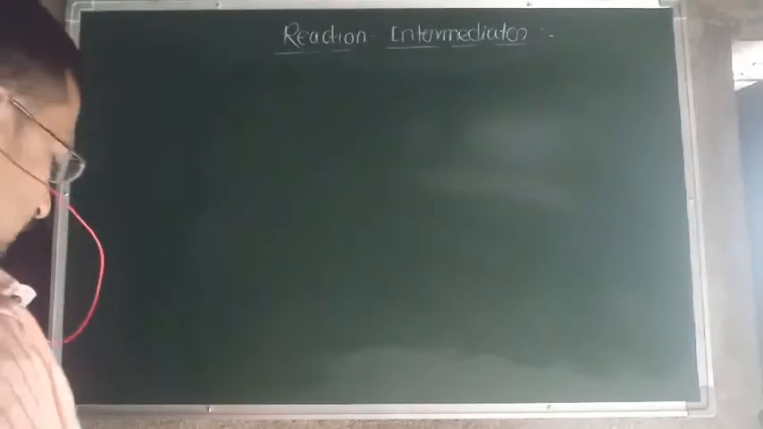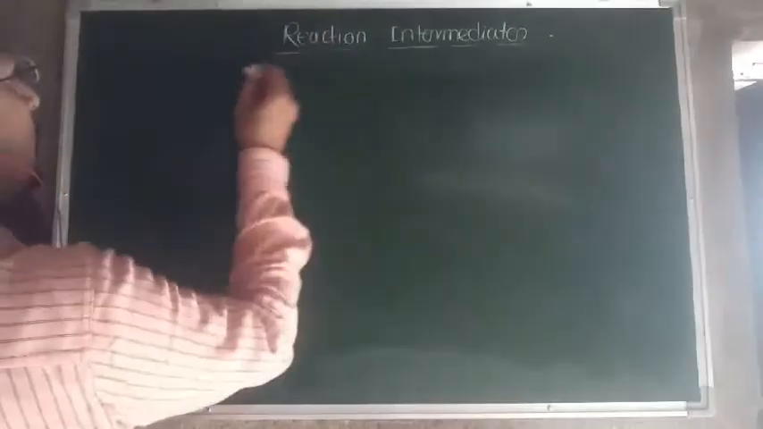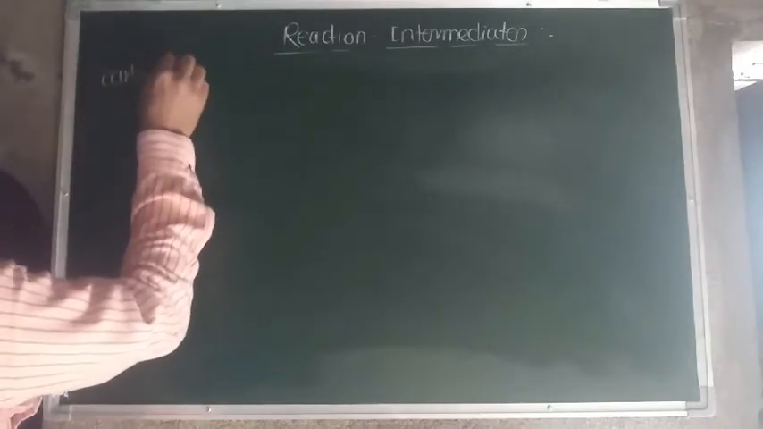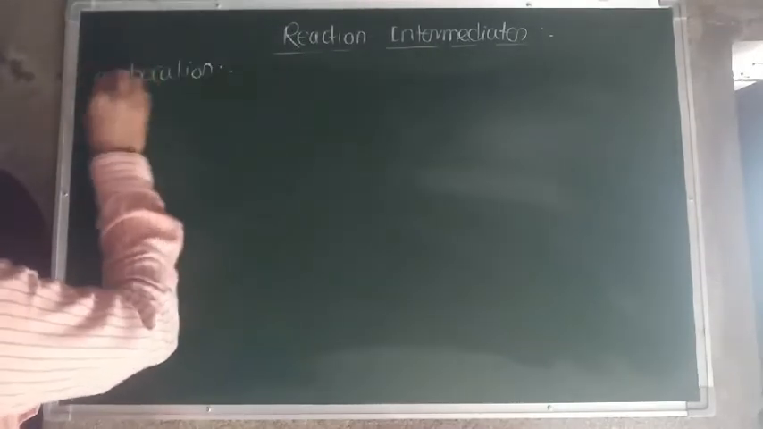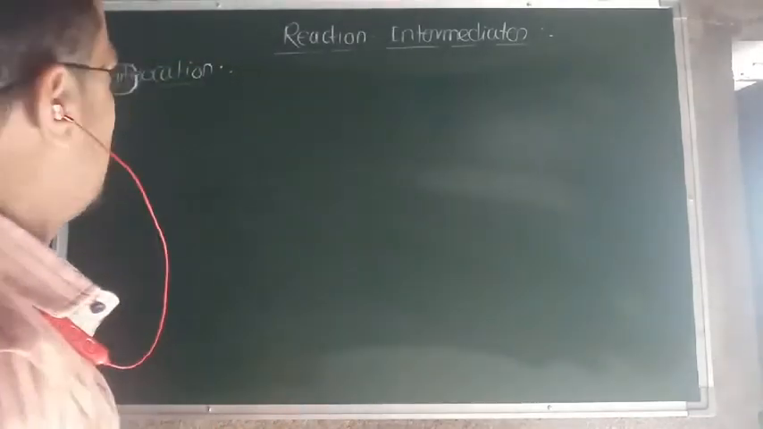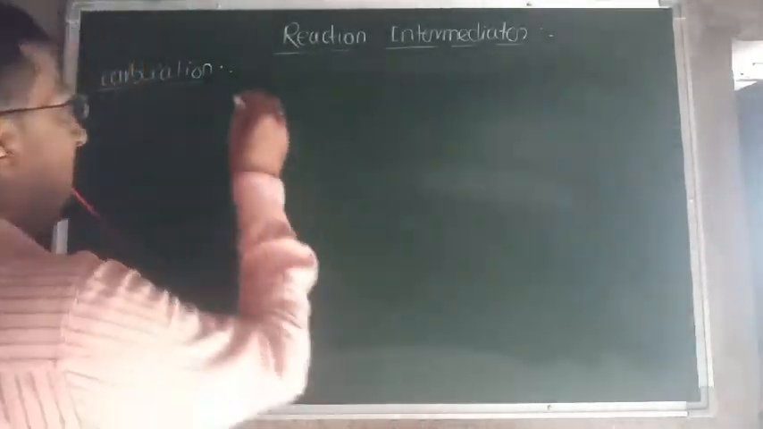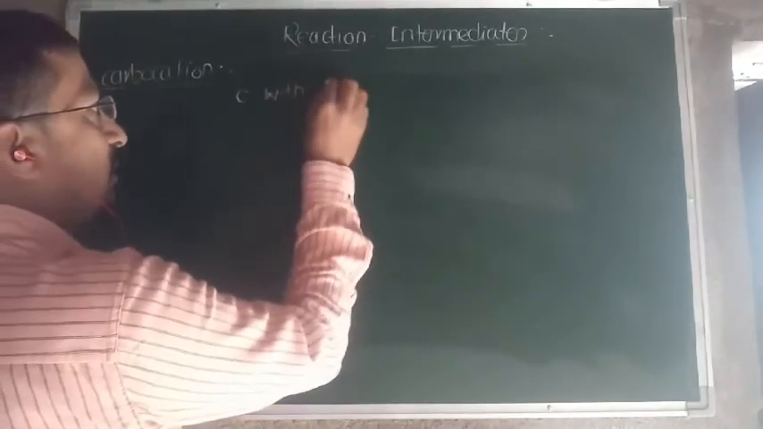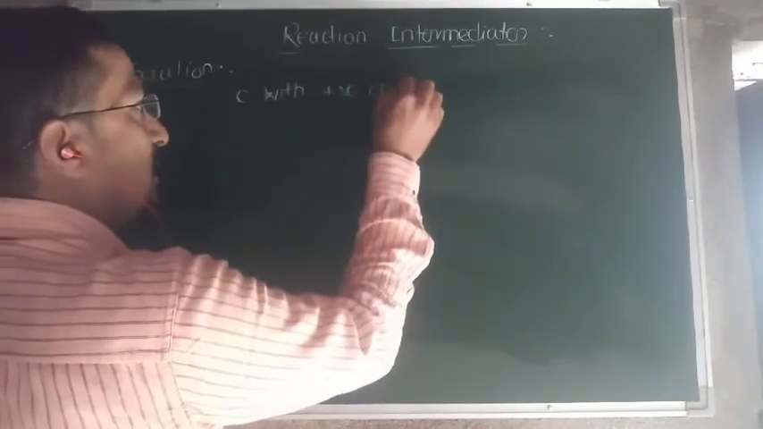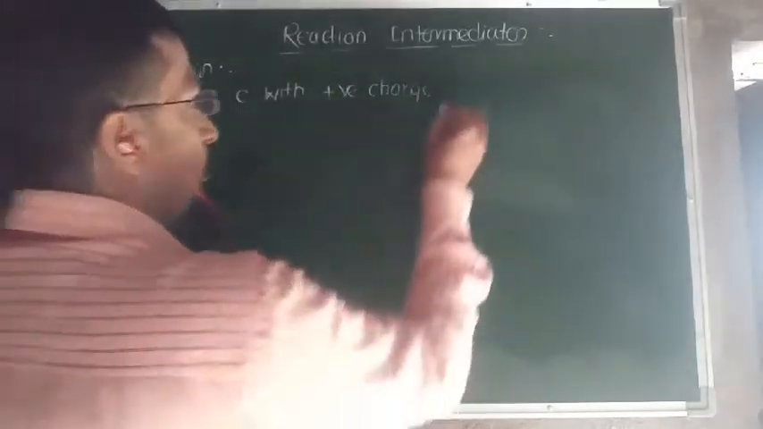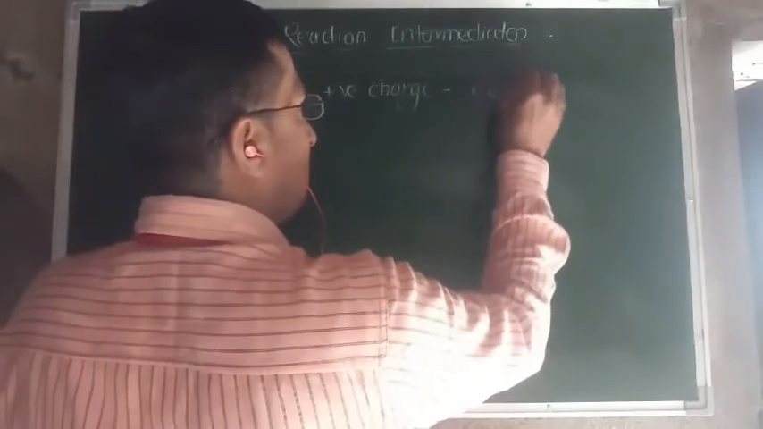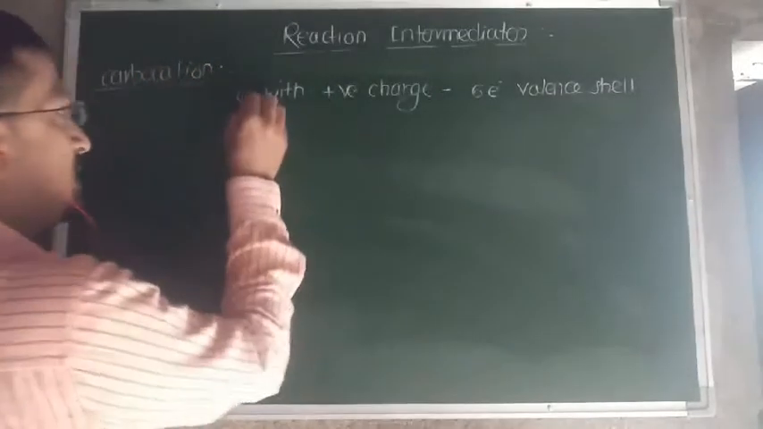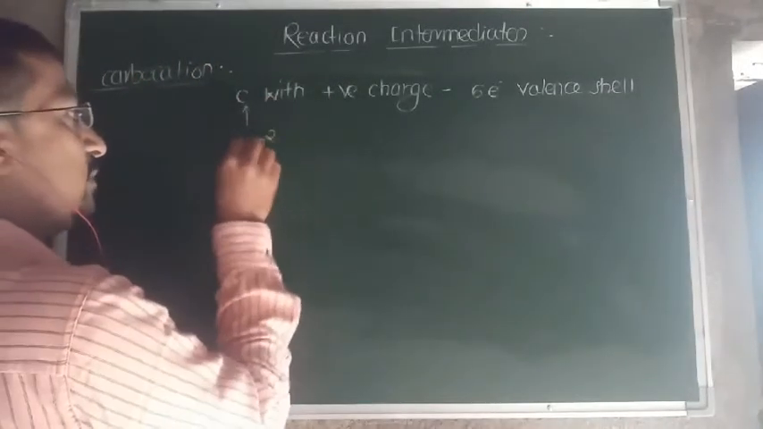Now see. So if you consider carbocation, isn't it? Carbocation. Now this carbocation is a carbon with positive charge, with 6 electrons in its valence shell, and this carbon is in the sp2 hybridized state.